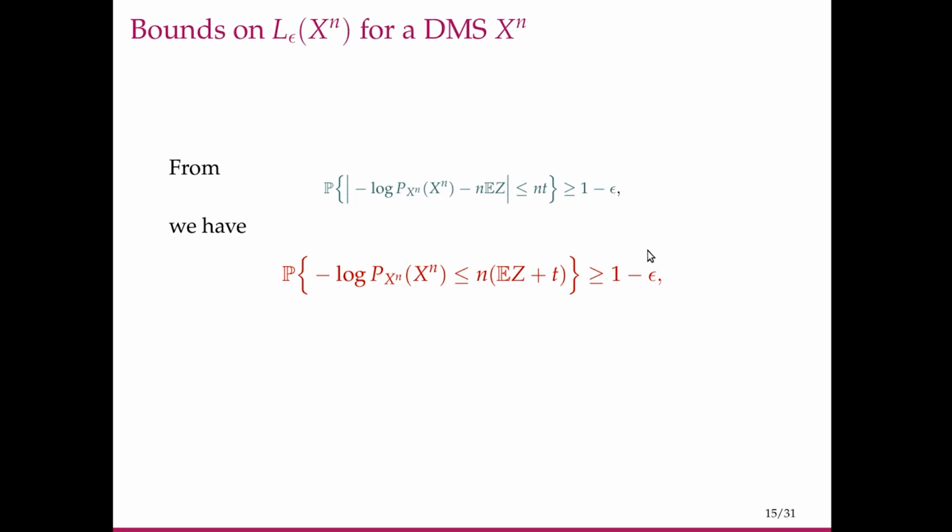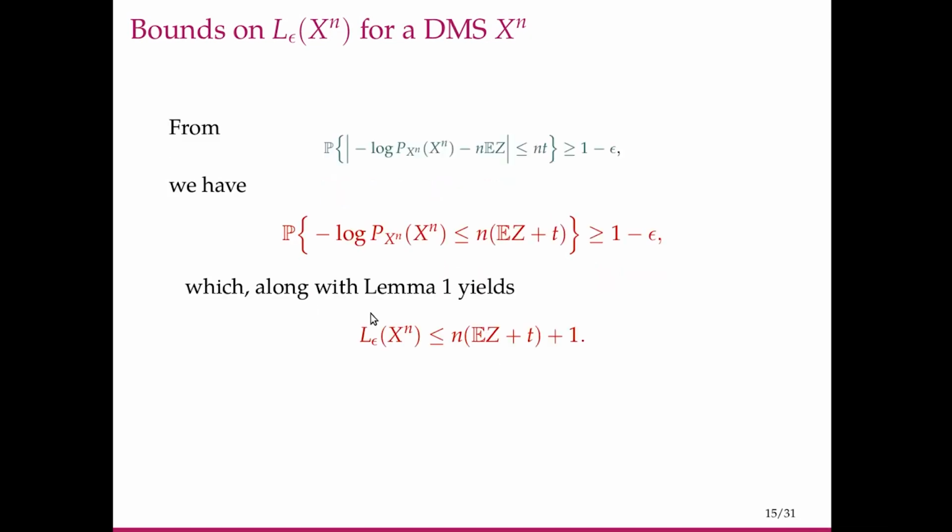This reminds us of lemma 1, where we said that if minus log probability of the source random variable is less than or equal to some lambda with probability greater than or equal to 1 minus epsilon, then L epsilon for representing that source is less than or equal to this lambda plus 1, which is exactly what we get. So L epsilon for representing the source Xn is less than or equal to n times expression Z plus t plus 1.